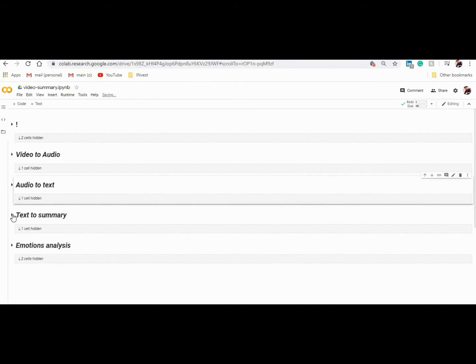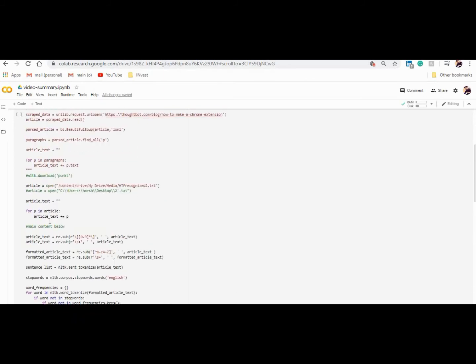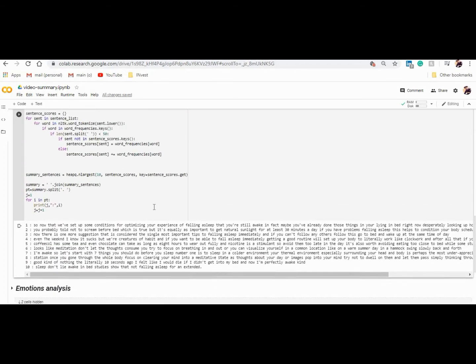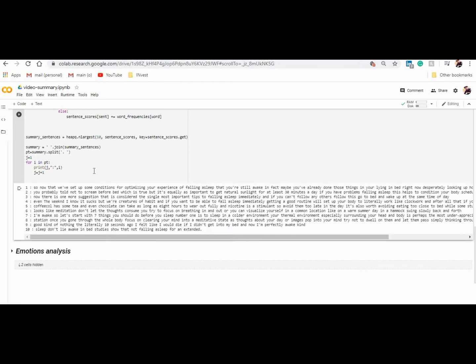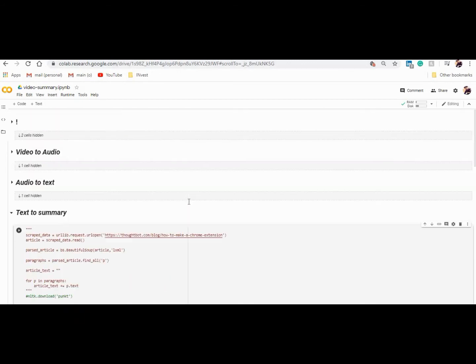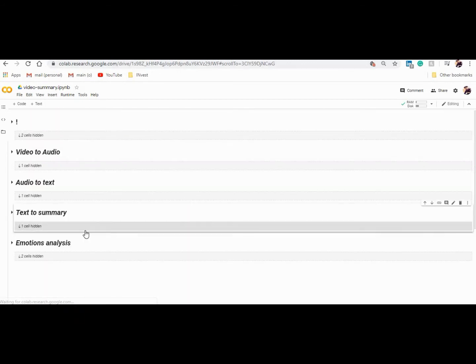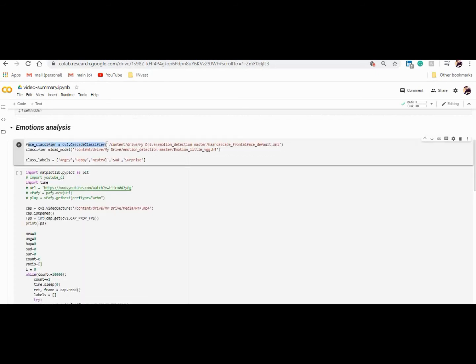Now we'll convert text into summary. We'll just run it first from this file which we already created in the upper module. While it runs, let me explain that for the file that contains all the text, it will select the most frequent words from each line and create a table of them, and according to that it will give you the summary of the video text. For more information, you need to check the report where I have mentioned it clearly.